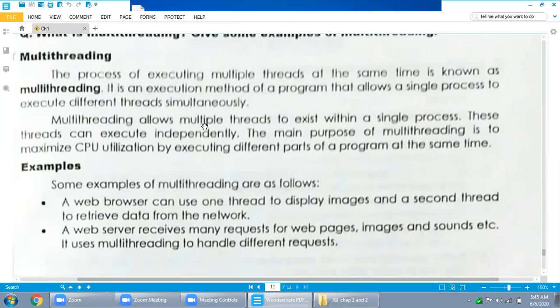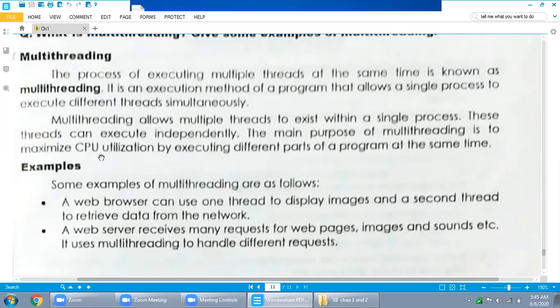Multi-threading allows multiple threads to exist within a single process. These threads can be executed independently. The main purpose of multi-threading is to maximize CPU utilization.